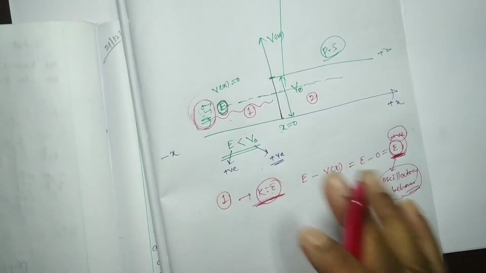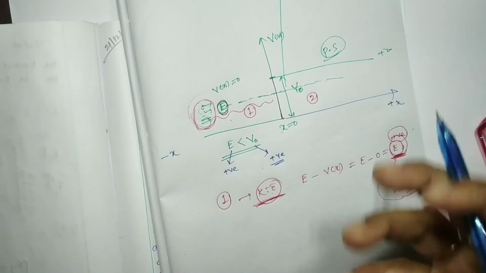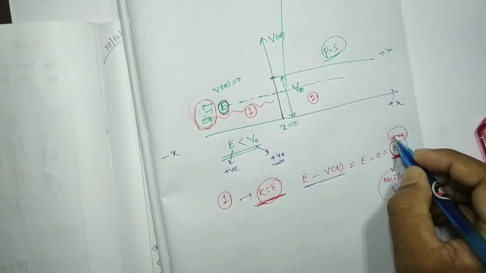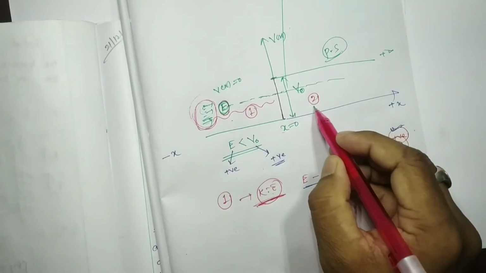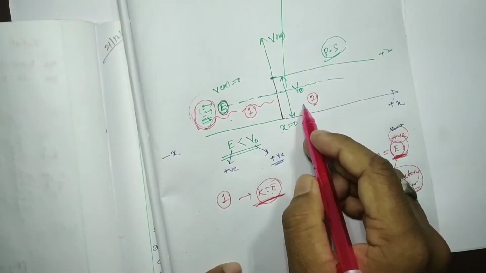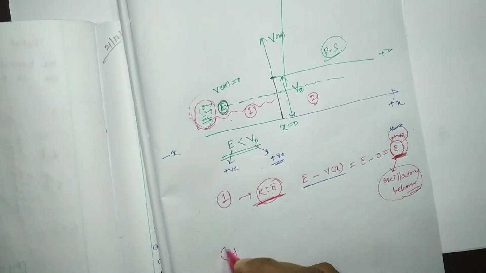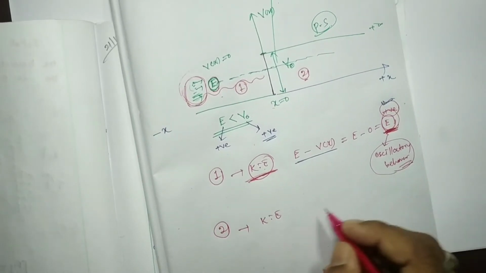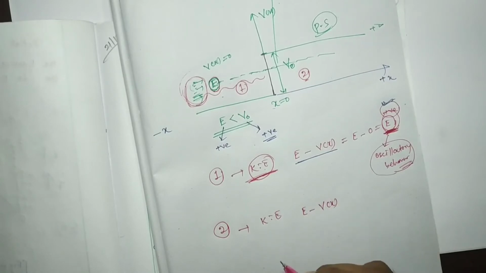So here you just focus on how we predict the unbounded state: when E minus V0 is positive. Now we are going to consider the second region. You follow the second region. In the second region, V0 is greater than E. That means in the second region, the kinetic energy will be E minus V(x), where E is the total energy and V is the potential energy.